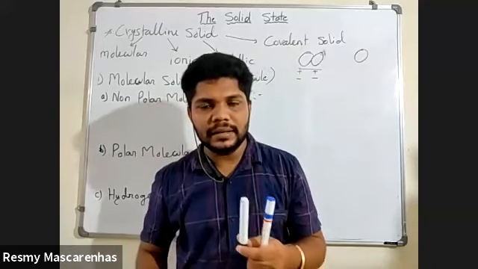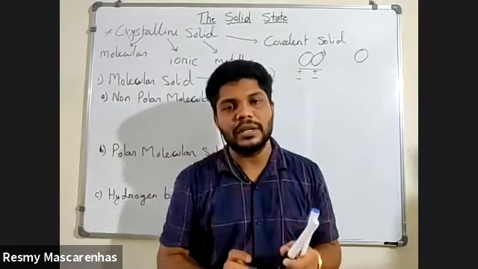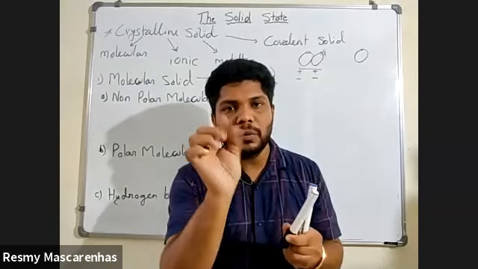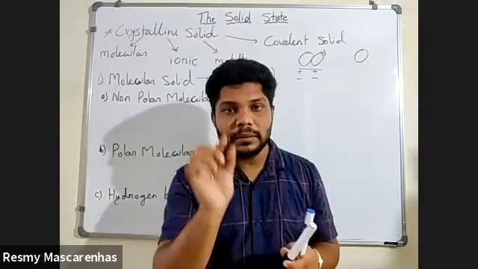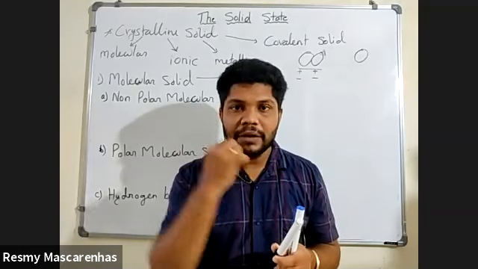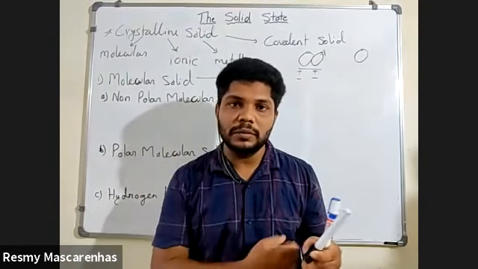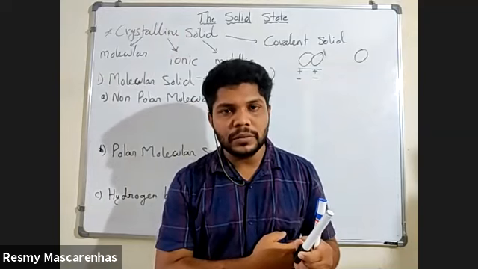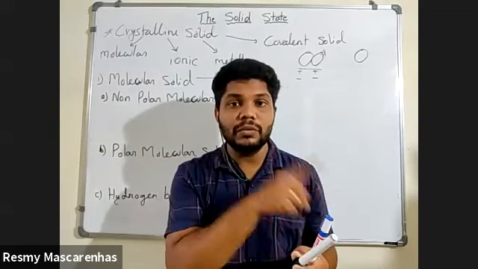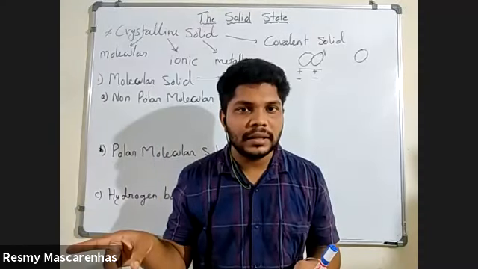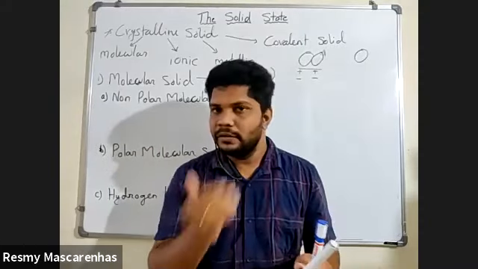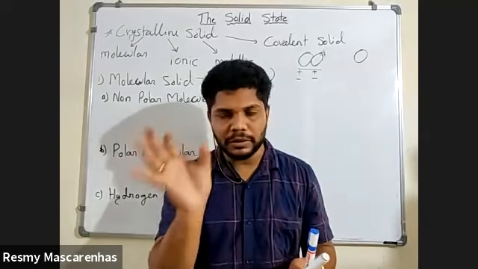Is there any pole here? What is meant by pole? First of all, try to understand. When we use the word pole, think about a magnet. We call one south pole and the other north pole. There are two different poles, yes or no? Whenever we say pole, there are two different ones: one is positive, one is negative. In the same way, for a magnet, one is north, one is south. Now we don't want anything regarding a magnet. We will discuss with respect to chemistry, that is positive or negative.